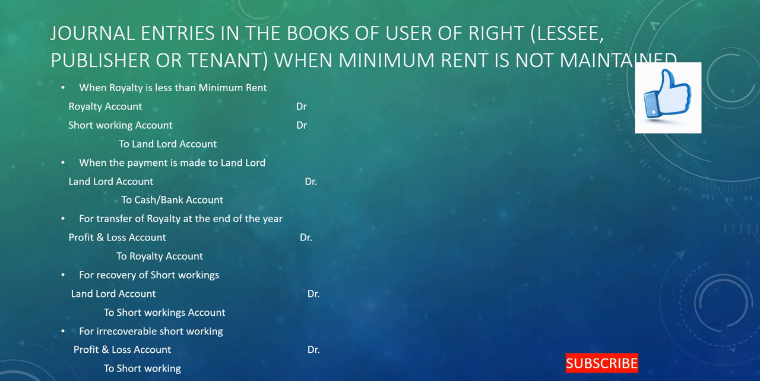Then for recovery of the short working, landlord account debit to short workings account. For irrecovery of the short working, profit and loss account debit to short working. During the course of solving the problem, the profit and loss account to royalty account and the profit and loss account to short working can be clubbed as profit and loss account debit to royalty and to short working.